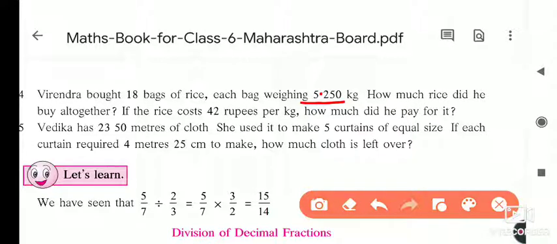So first of all we have to do the multiplication of these two, okay, and then whatever answer we get, we have to multiply it with the 42. So we will solve this example.